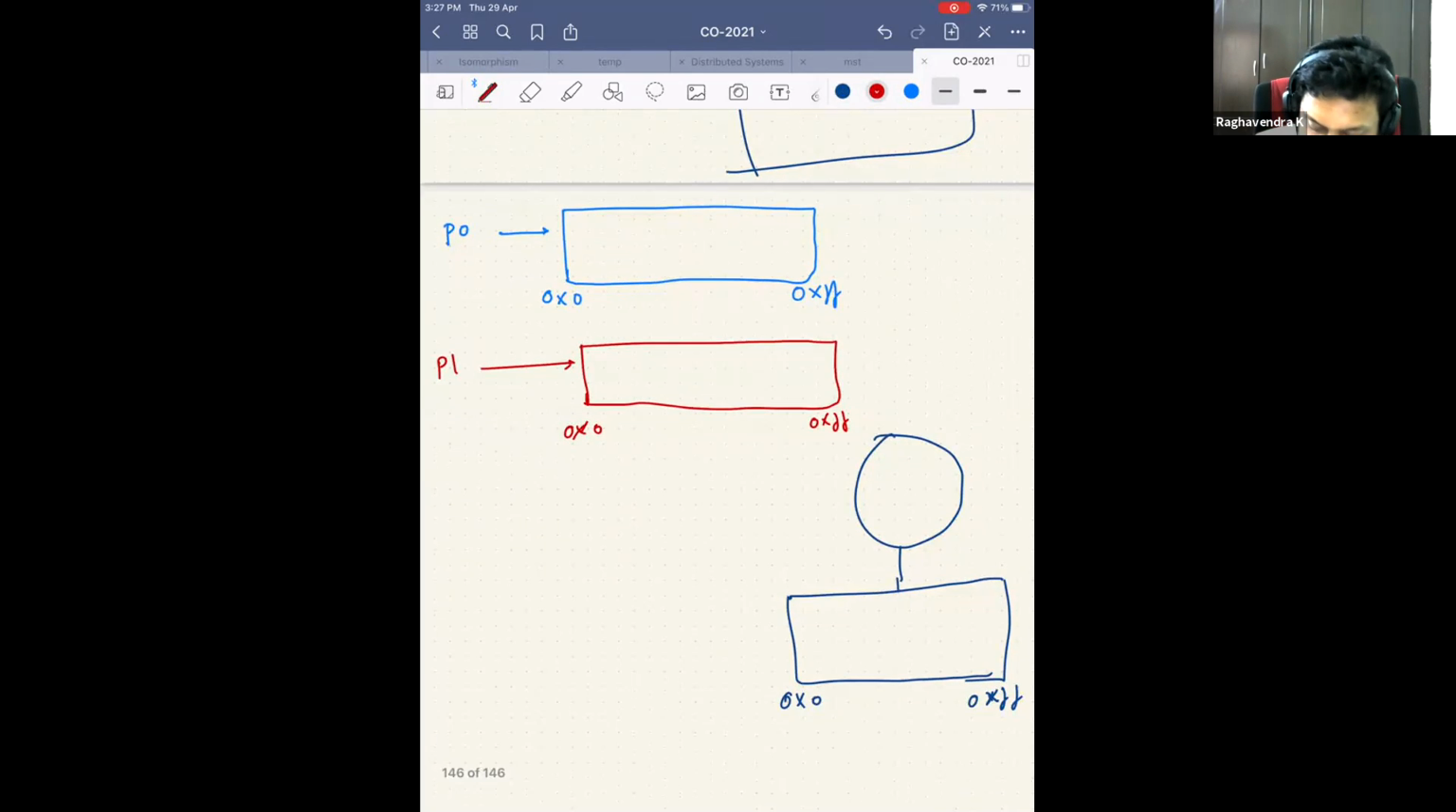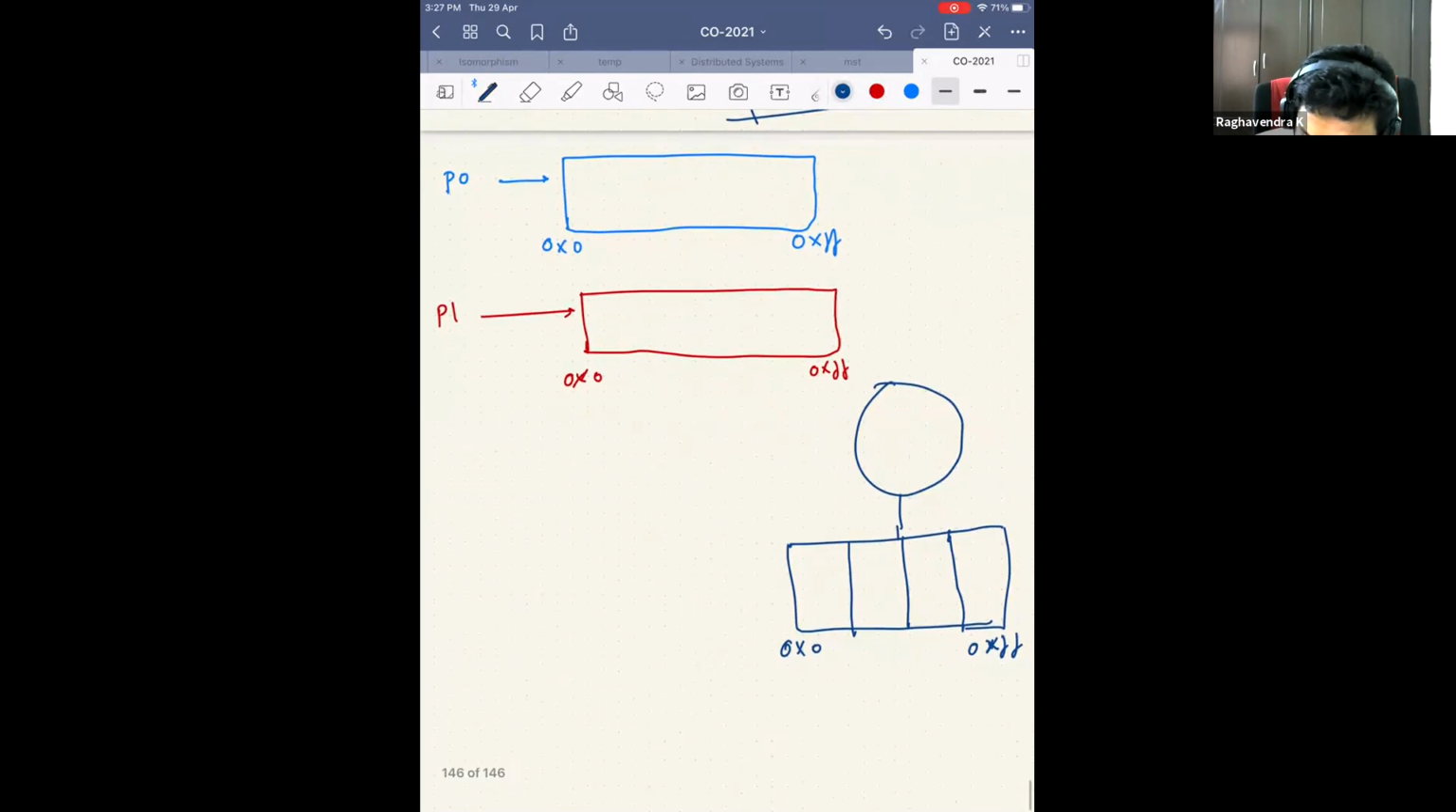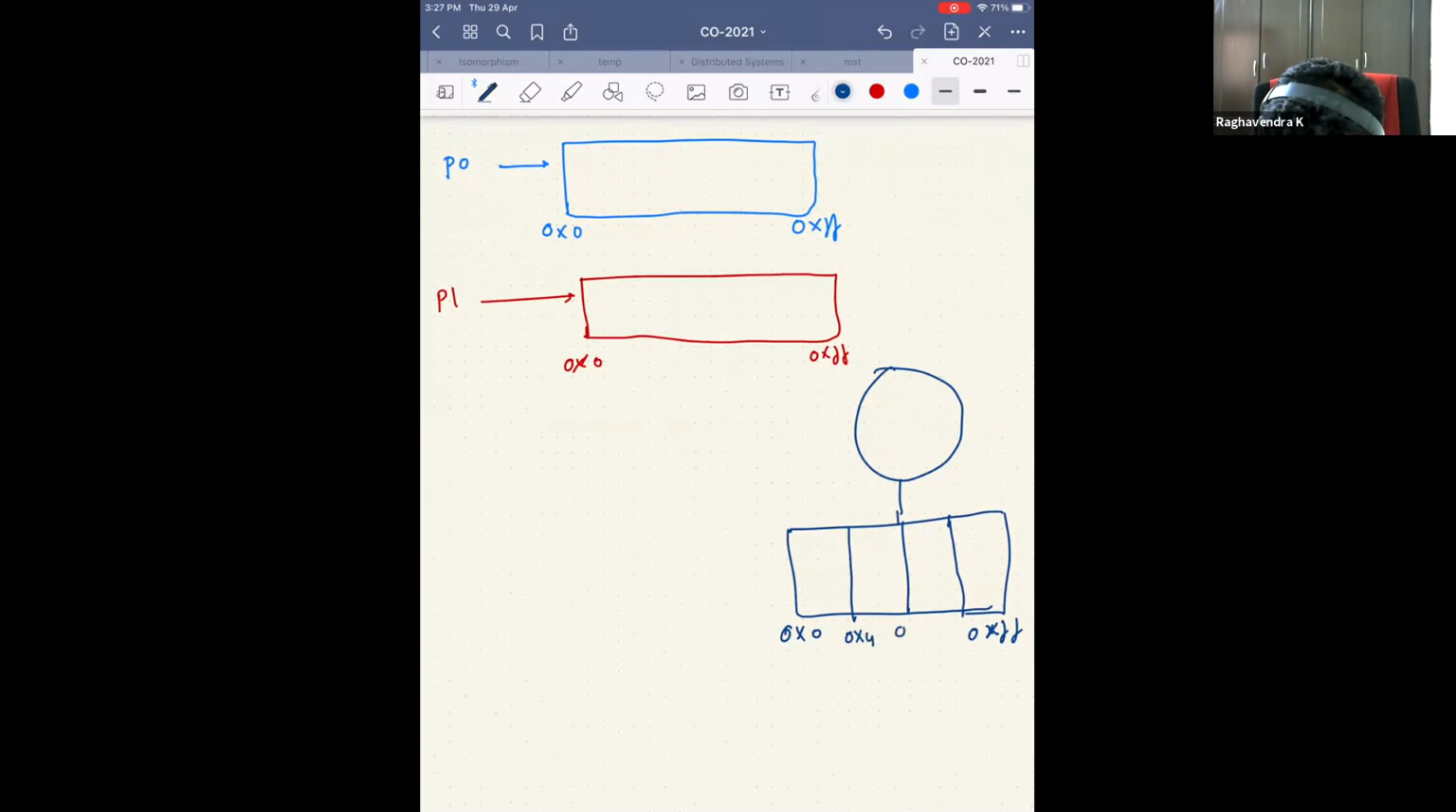But then I divide the memory here into chunks of 64 bytes. So this is a chunk of 64 bytes, then another 64 bytes, and so on. I do the same thing here also.